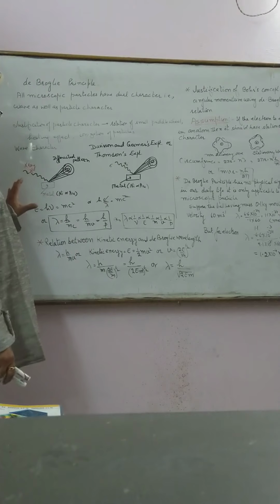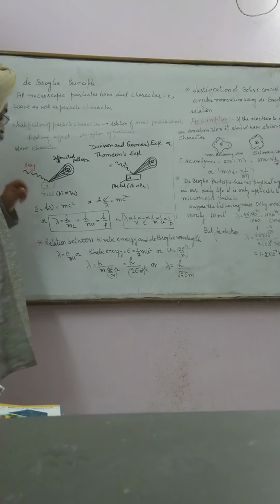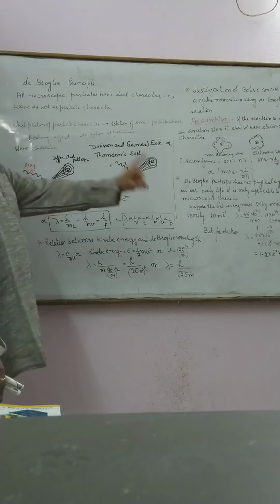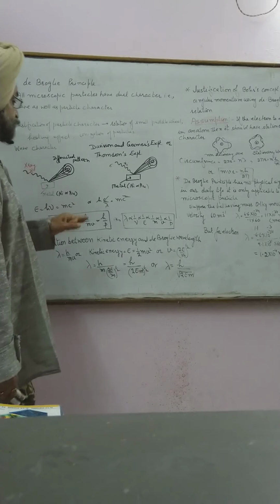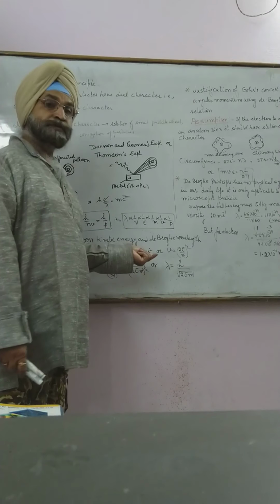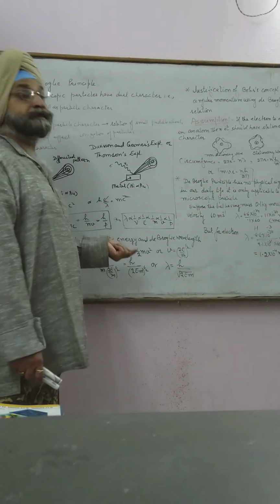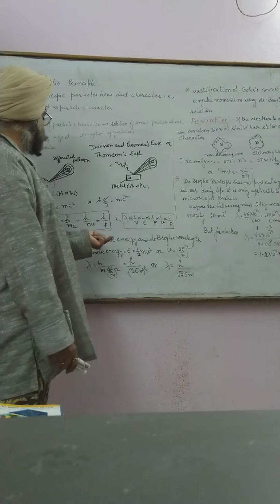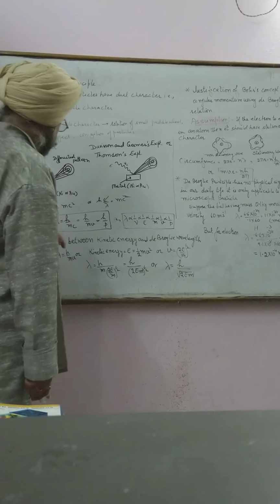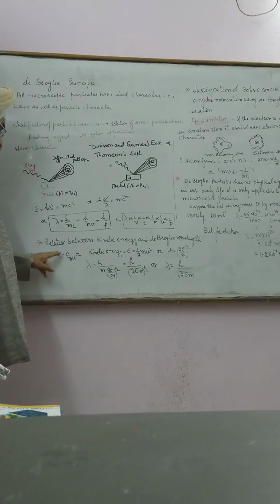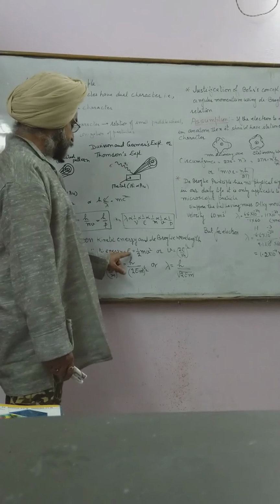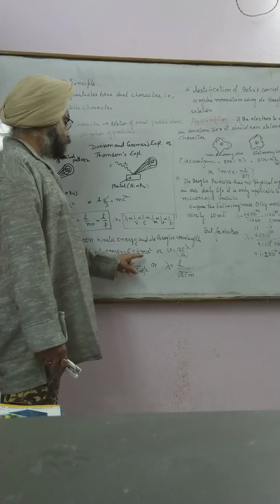Now, I would like to find the relation between the kinetic energy and the de Broglie wavelength. On the basis of this, 2-3 NCERT numericals and some other numericals in the textbooks are available. According to de Broglie, lambda is equal to h upon mv, and kinetic energy, represented by capital E, is equal to half mv square.